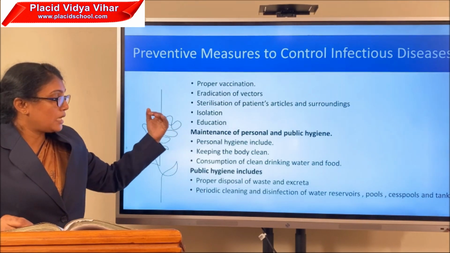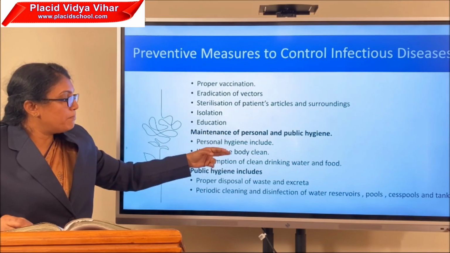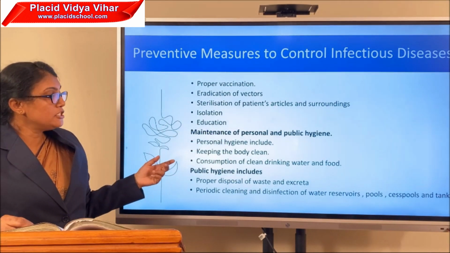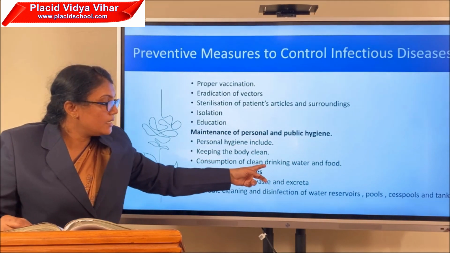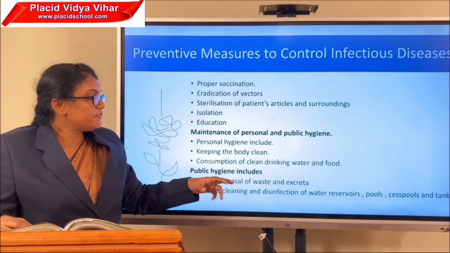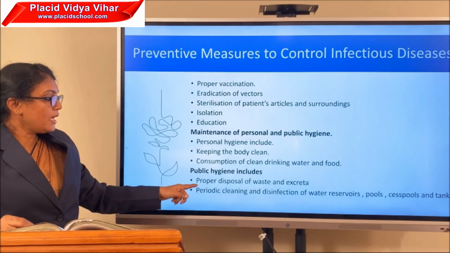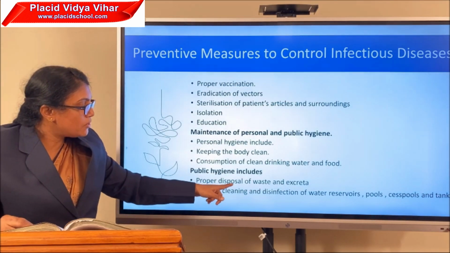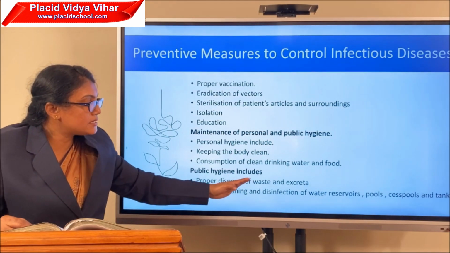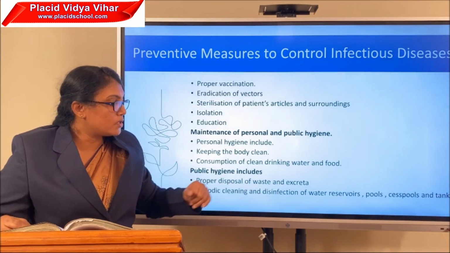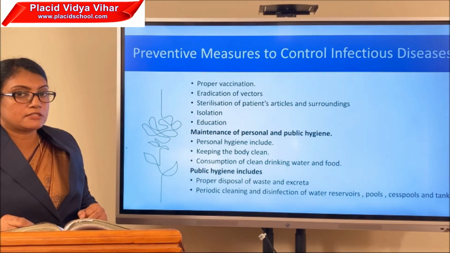Another one is the maintenance of personal and public hygiene. Personal hygiene includes keeping the body clean and consumption of clean drinking water and food. Clean water and food should be there. Public hygiene includes proper disposal of waste and excreta, periodic cleaning and disinfection of water reservoirs, pools, cesspools and tanks.